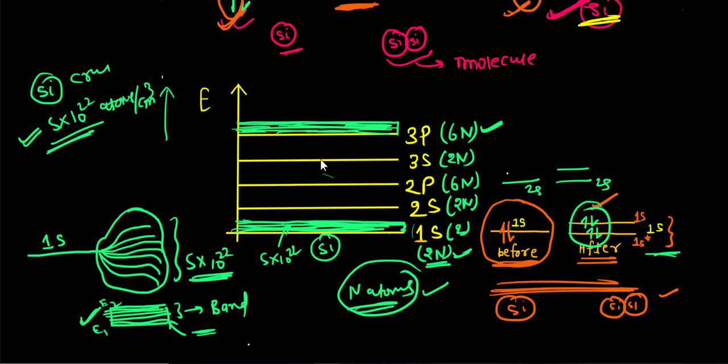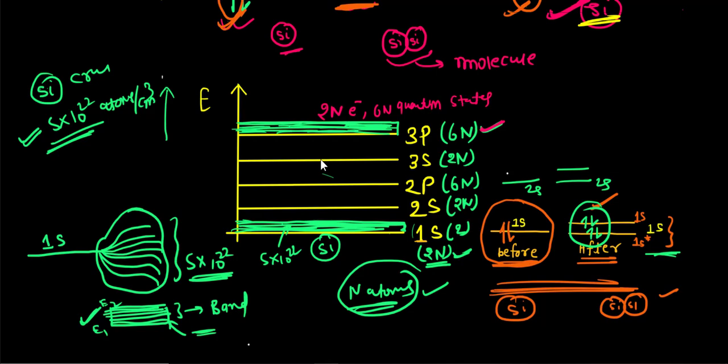For each single atom, there were only 2 electrons available in the 3p states. So there are 6n quantum states possible, but we only have 2n electrons available. So 2n electrons and 6n quantum states.